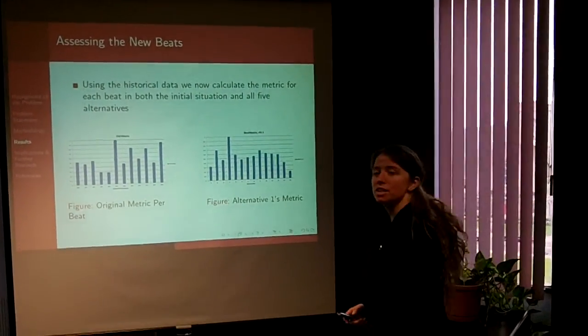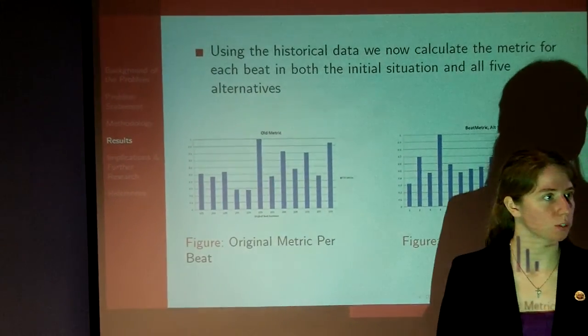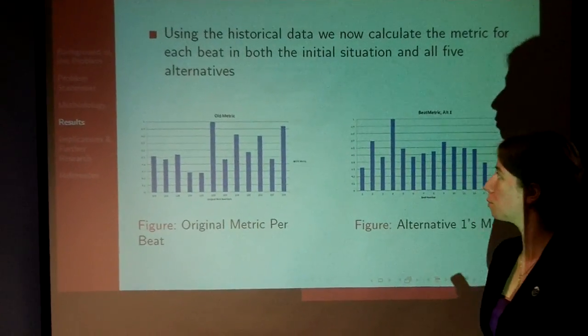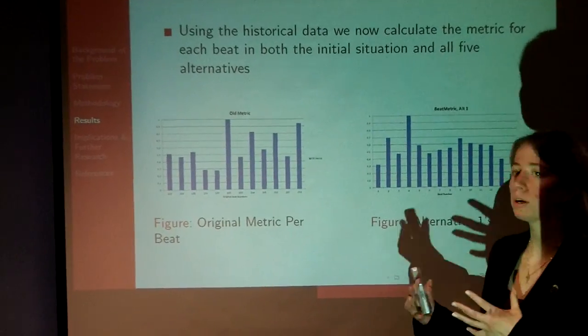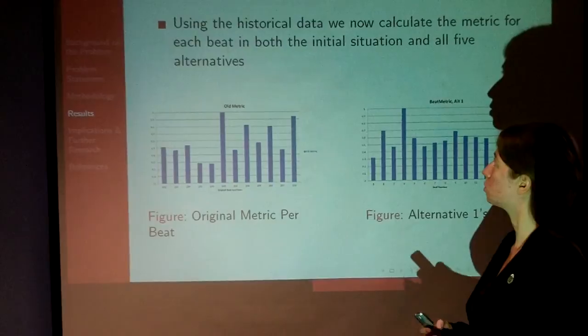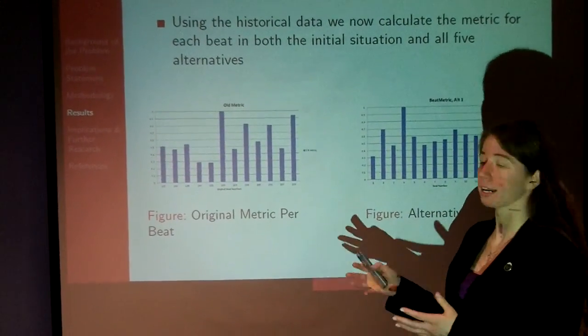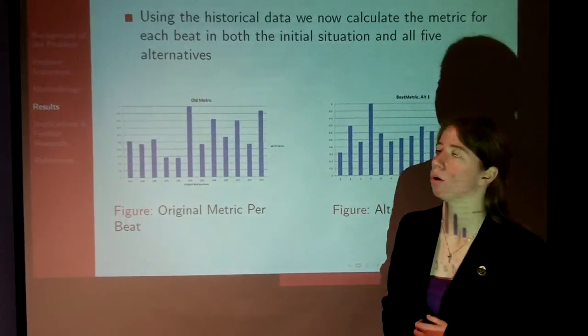So as Christy mentioned at the beginning of our presentation, a problem for our project was the unequal workload that the beats had. Once we created that metric, where we were weighting the volume of calls along with the priority of each of those calls, we were able to look at the original metric per beat and then compare that to our results, or each of our 5 alternatives.